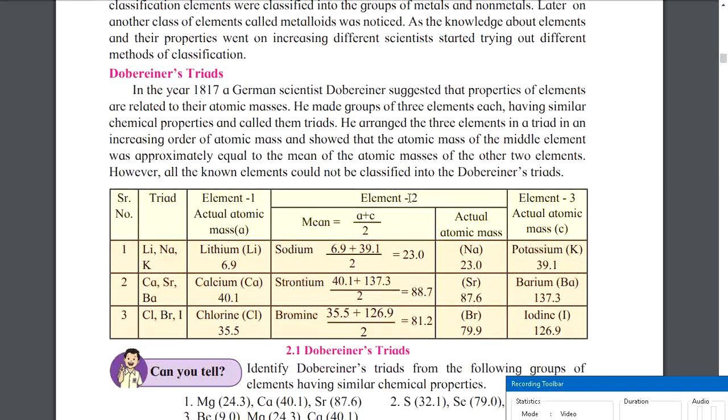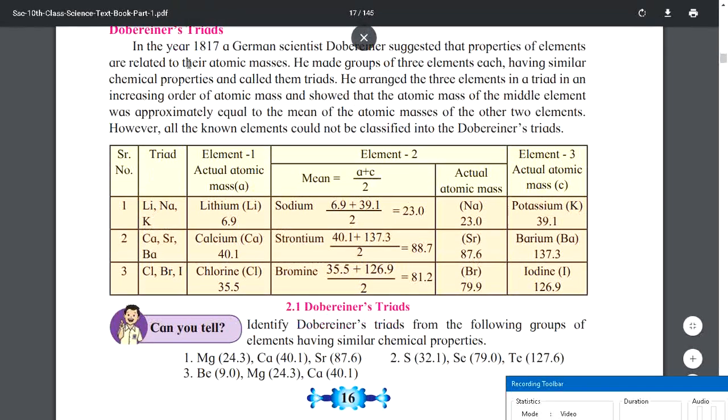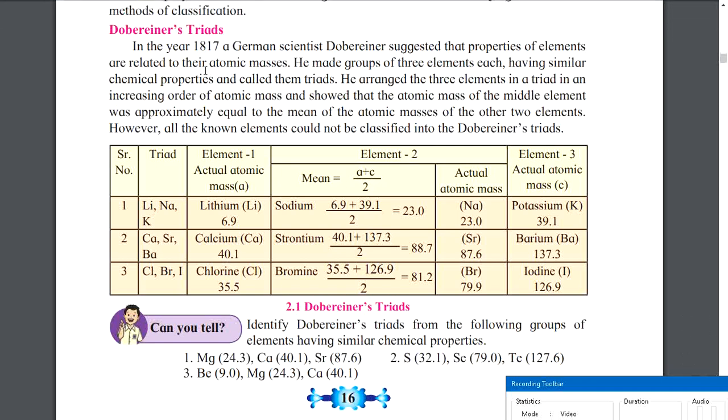So the first scientist who tried this was Doberiner. He was a German scientist, and in 1817 he proposed a theory that properties of elements are related to their atomic masses. Now what are properties of an element? Like we have properties of human beings.